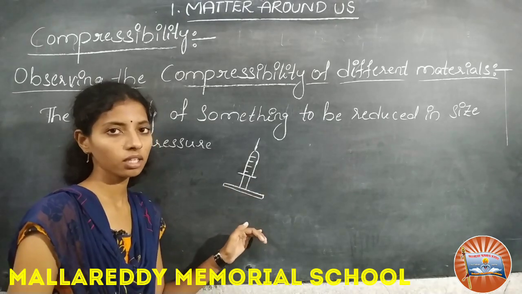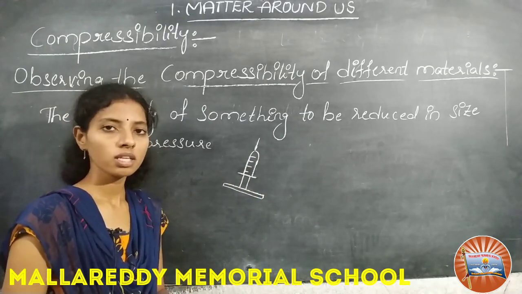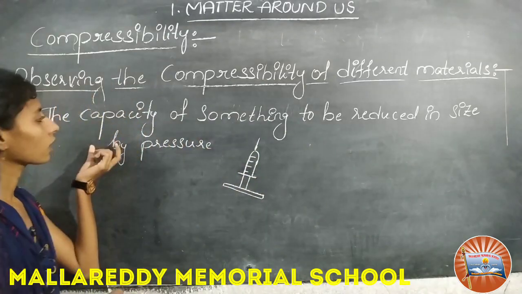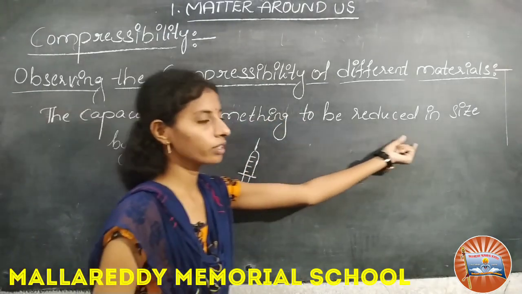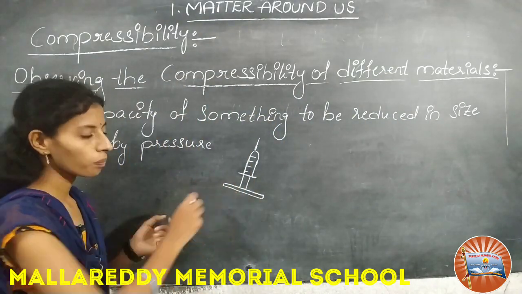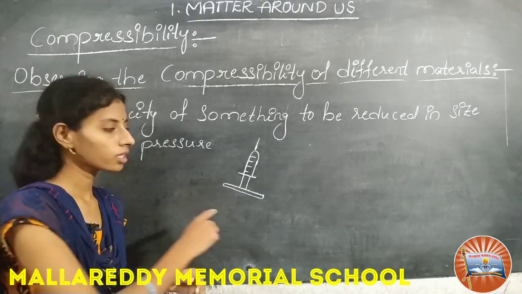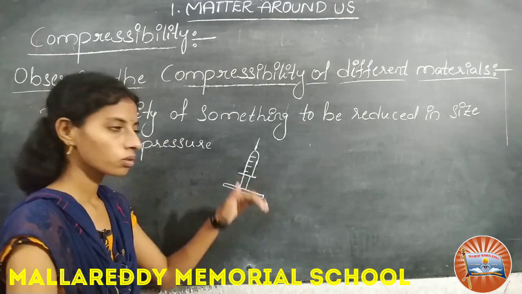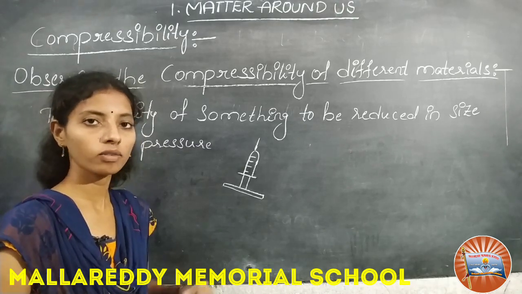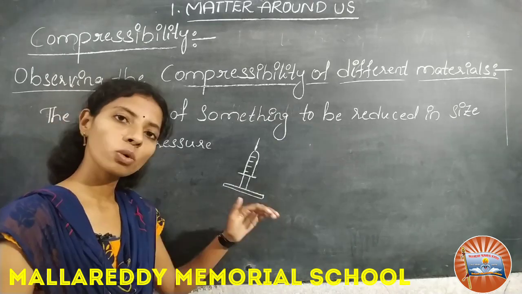But when we take a solid like wood, it does not move. We are applying the pressure by the piston. With air it moves very easily, with liquid it moves but is somewhat hard compared to gas, and with wood it does not move.